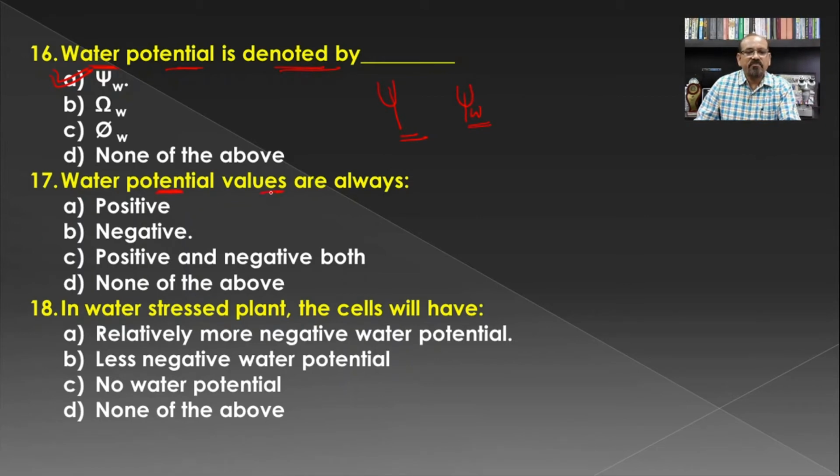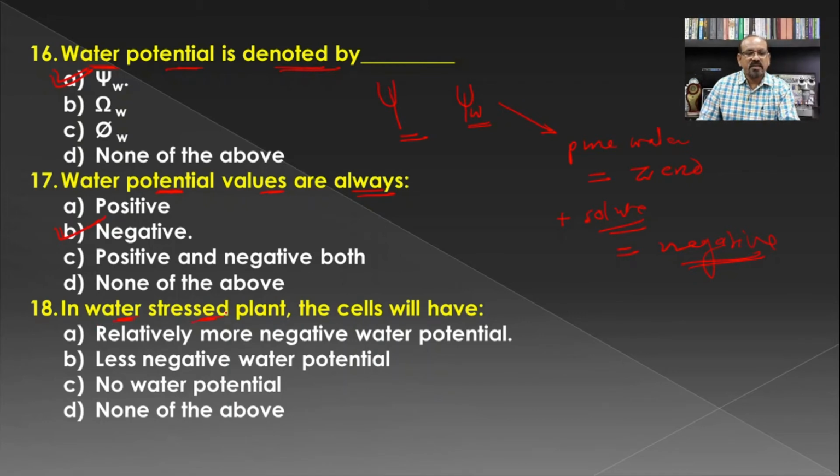Then water potential values are always, earlier we have seen, the water potential for pure water is arbitrarily considered as 0, and when we add certain solid particles to it, this water potential becomes negative, and hence all the values of the water potential of any solution will be negative.